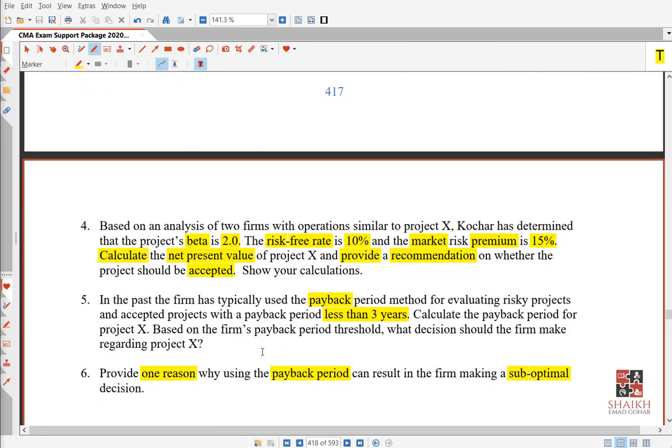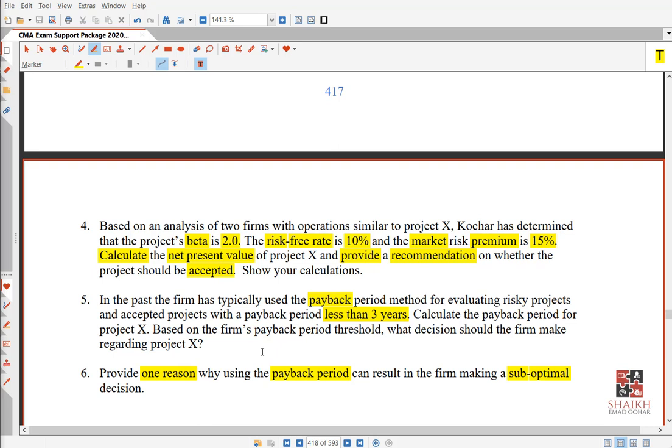So my friends, let's go to requirement number 4. They say, two firms have similar operations to project X, and we got to know that the beta is 2. Risk-free 10%, premium 15%. You know already, right? CAPM model. Please write in the chat box, how much is the hurdle rate based on these figures?